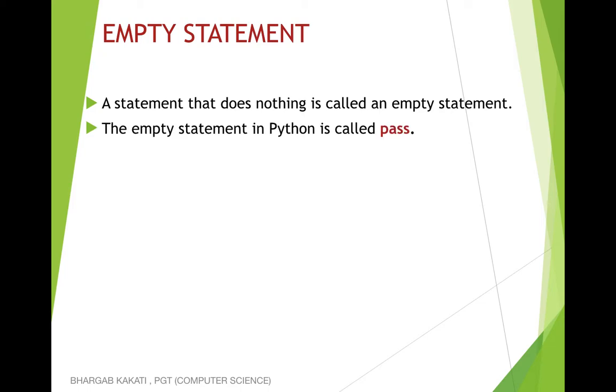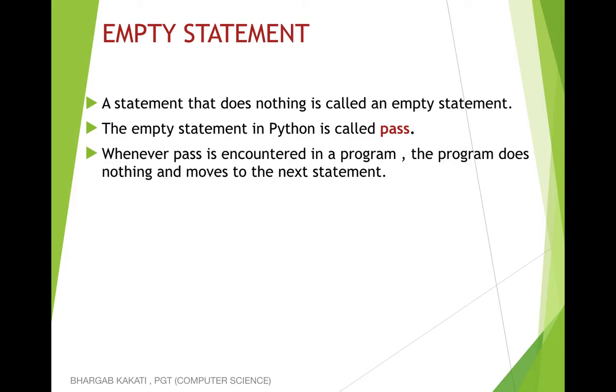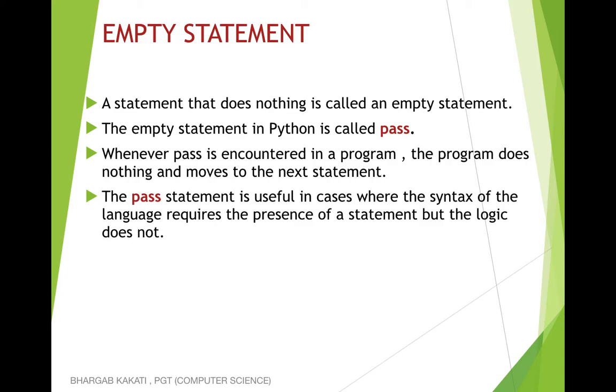The empty statement in Python is referred to as pass, P-A-S-S. So whenever you want to write an empty statement, you will just write the word pass. Now whenever pass is encountered in a program, the program does nothing and moves to the next statement. So whenever Python sees that pass is there in the program, it will not do anything and will simply move on to the next statement.